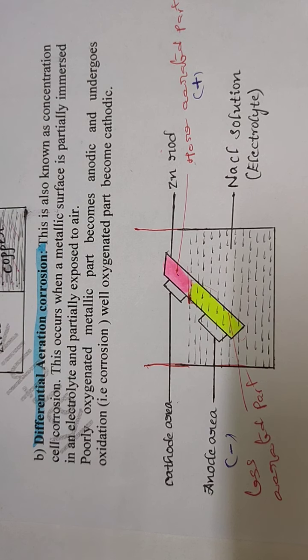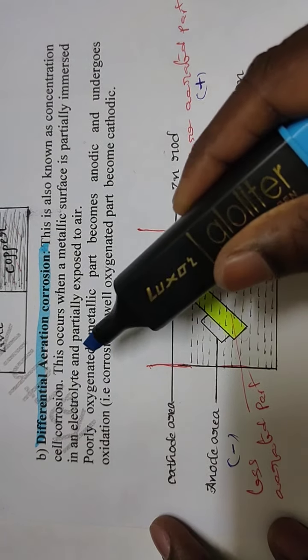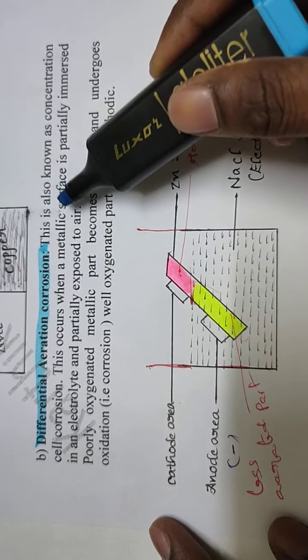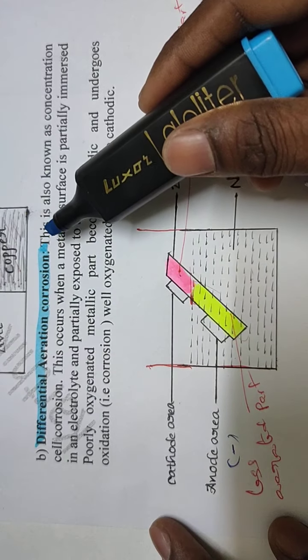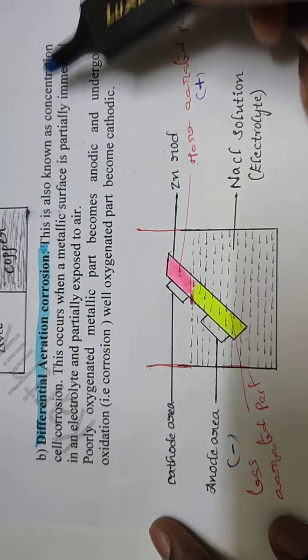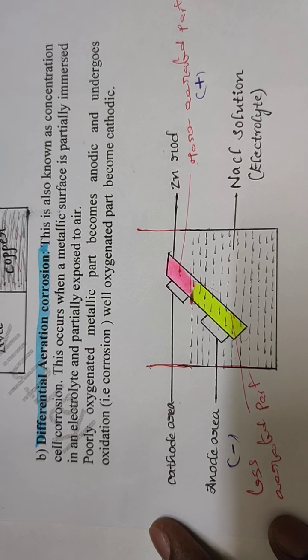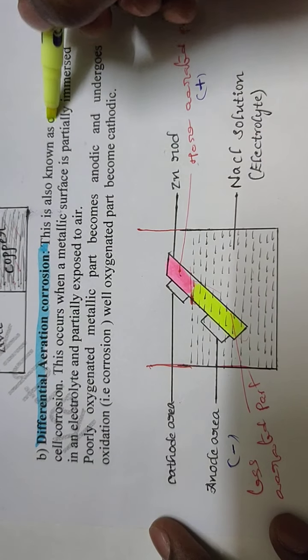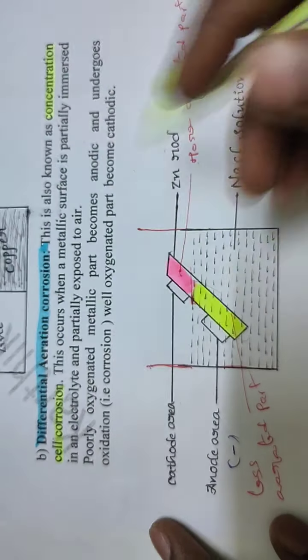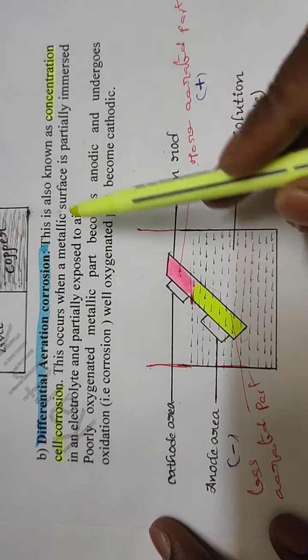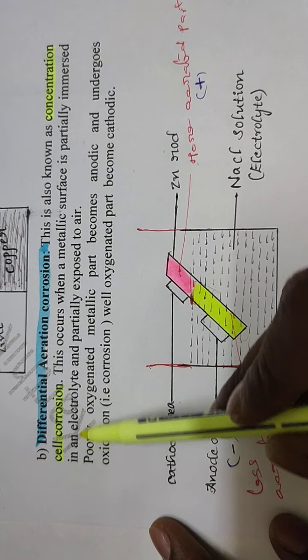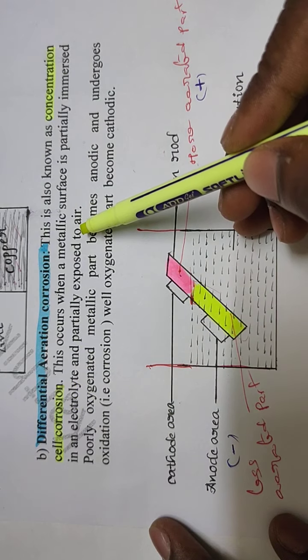Then look here, this differential aeration corrosion is also known as concentration cell corrosion. This occurs when a metallic surface is partially immersed in electrolyte and partially exposed to air.